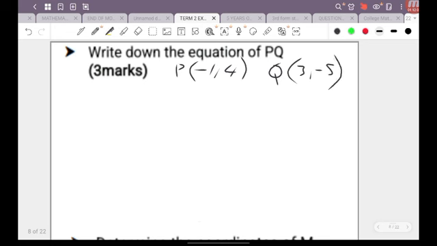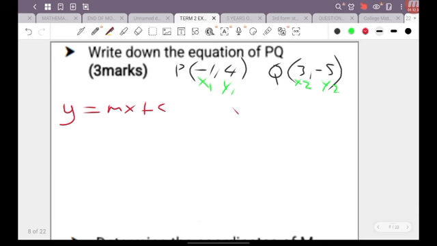-5. And we already labeled this as x1, y1, and we have this as x2 and y2. So therefore then, when it comes to the equation of a line, the general equation is y equal mx plus c. I did find quite a few of my students using this formula as well, which I'm going to be writing down on the screen, and I'm going to be showing you how to apply it as well.